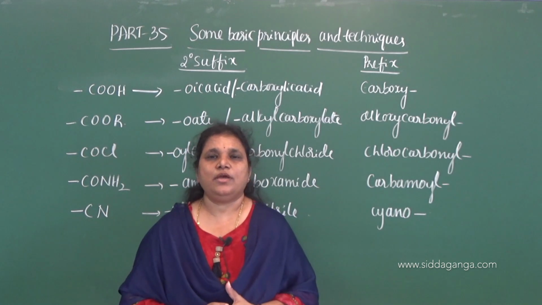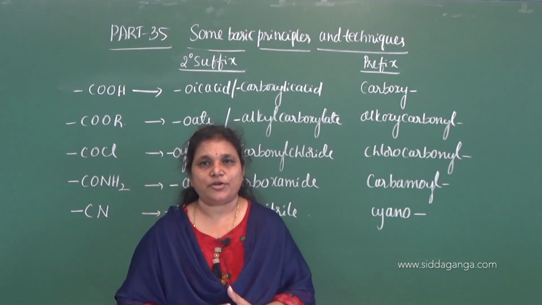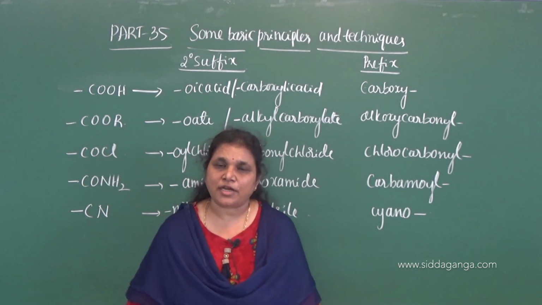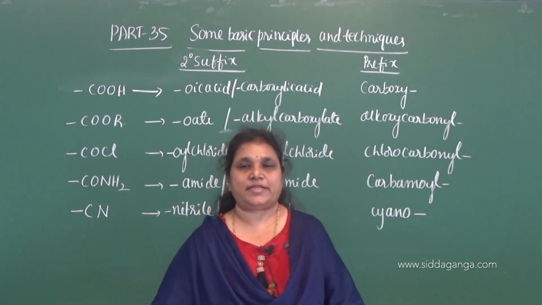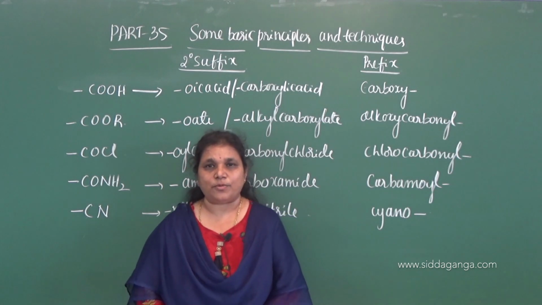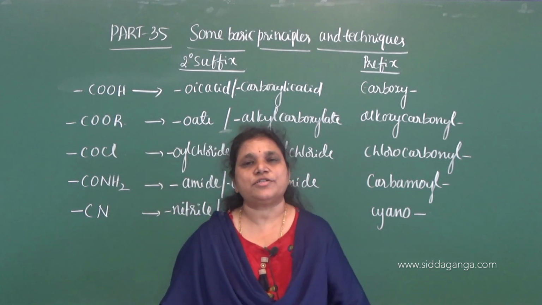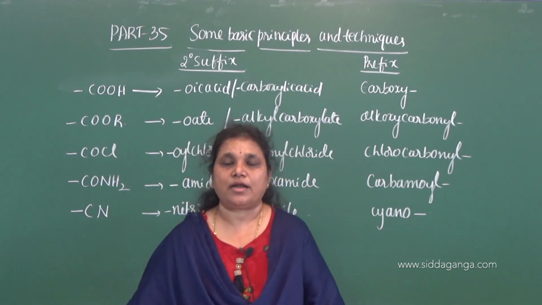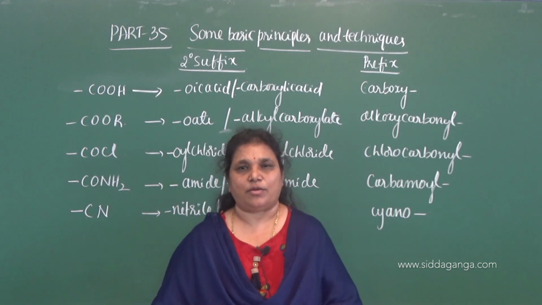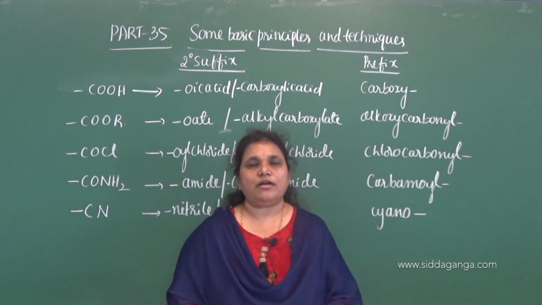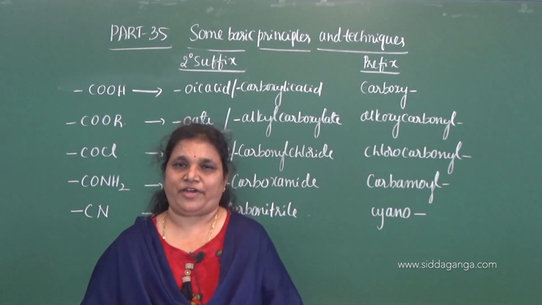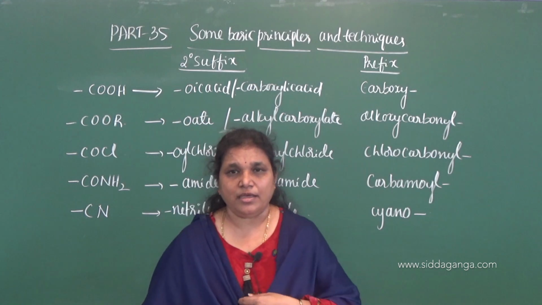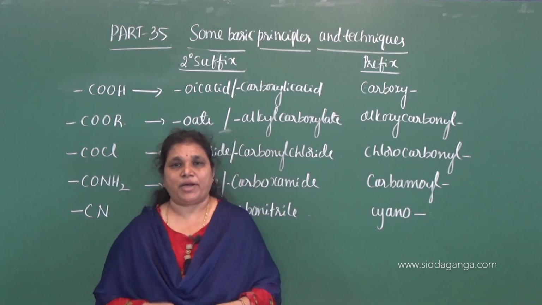In today's class let us discuss the IUPAC rules for naming aliphatic compounds and also alicyclic compounds. In the previous classes we discussed the naming of aliphatic open chain compounds containing one functional group, called monofunctional compounds. Compounds containing two functional groups are called bifunctional compounds. If more than two functional groups are there, they are called polyfunctional compounds.